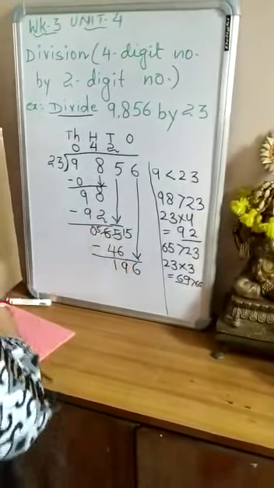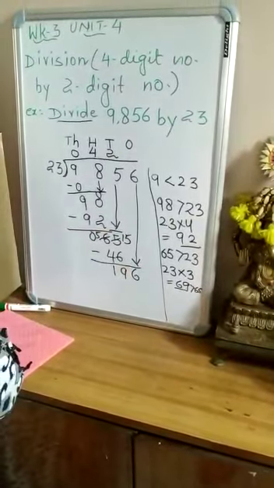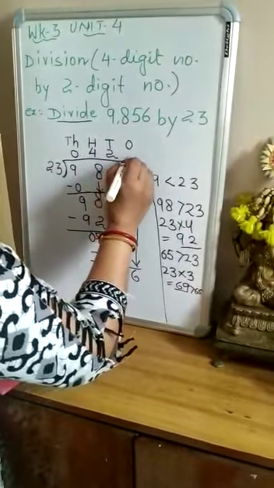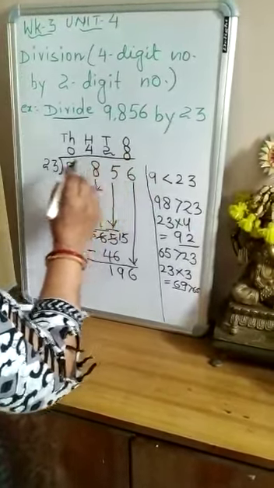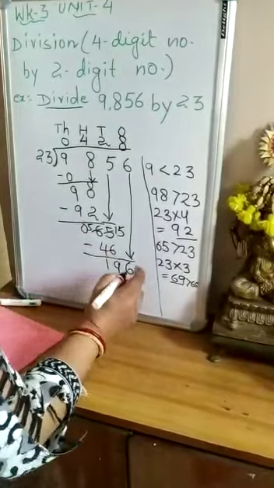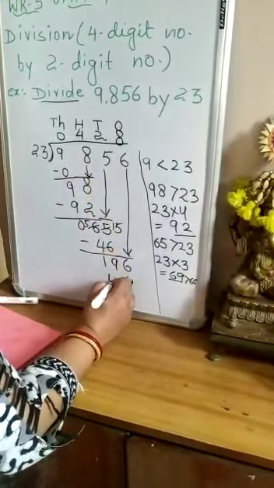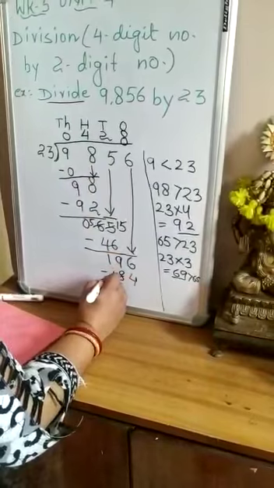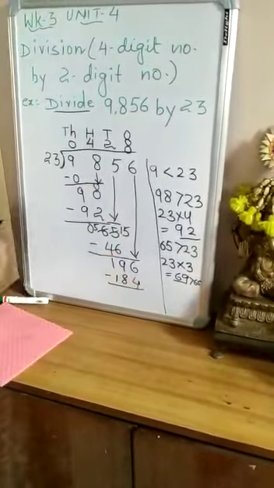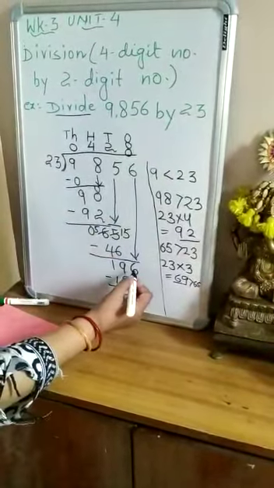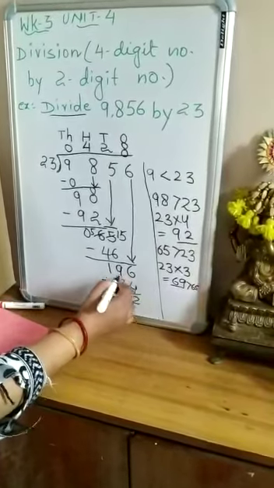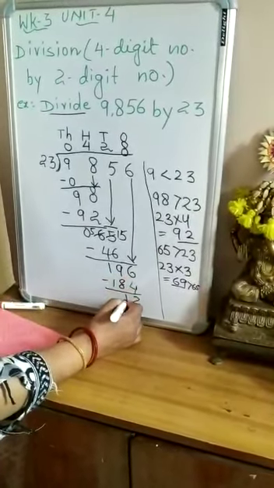So here it is 196, and I will multiply with 8. 8 threes are 24, 8 twos are 16, plus 2 is 18. So 8 times 23 is 184. Now let us subtract. 6 minus 4 is 2, and 9 minus 8 is 1.